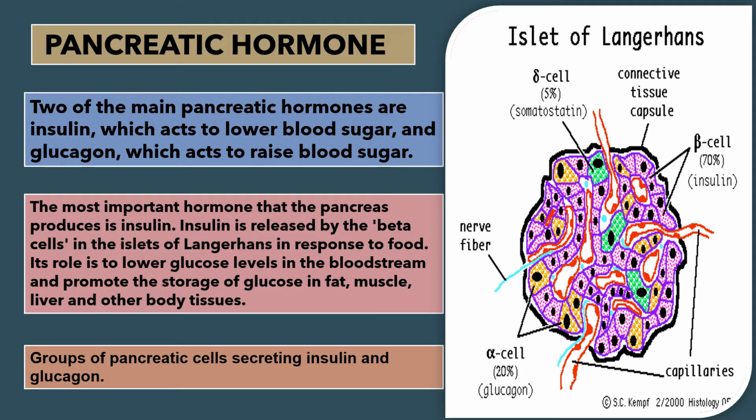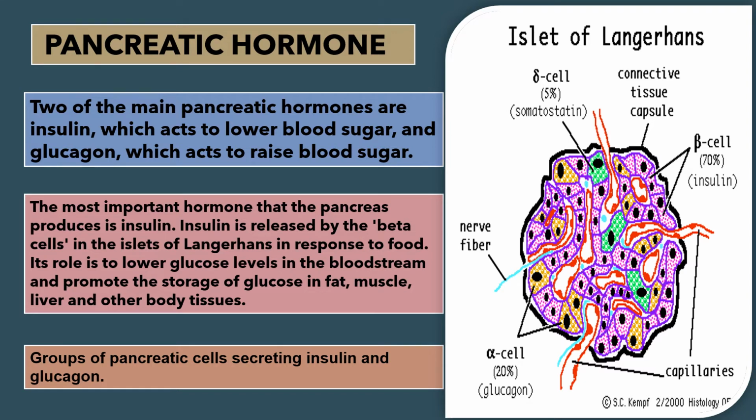Two of the main pancreatic hormones are insulin, which acts to lower blood sugar, and glucagon, which acts to raise blood sugar. The most important hormone that the pancreas produces is insulin. Insulin is released by the beta cells in the islets of Langerhans in response to food. Its role is to lower glucose levels in the bloodstream and promote the storage of glucose in fat, muscle, liver, and other body tissues. Groups of pancreatic cells secrete insulin and glucagon.